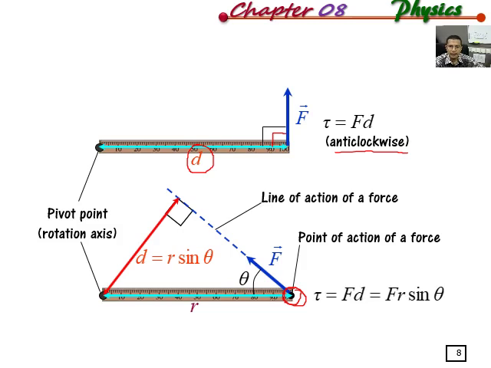Then the equation can be written as F r sine theta. Based on this turning effect, if you keep this pivot point and apply this force, it will turn the ruler in the anti-clockwise direction, which is also positive.